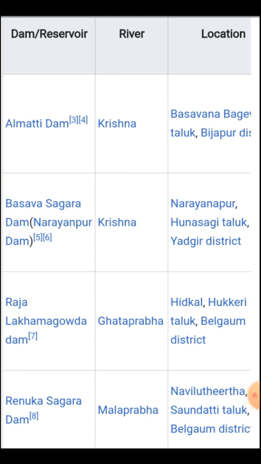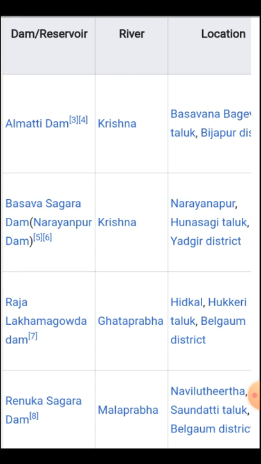So Almatti you already know, it is on river Krishna, and Basavasagara Dam, again Krishna river. Its location is Narayanapura, and Raja Lakhamagowda Dam, river Ghataprabha, location Hidkal, Hukkeri Taluk, Belgaum district.